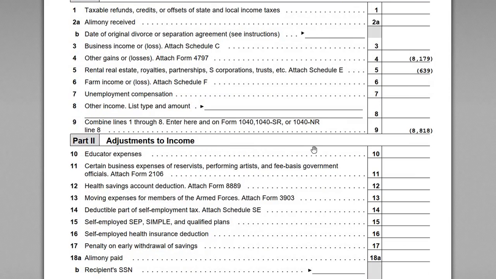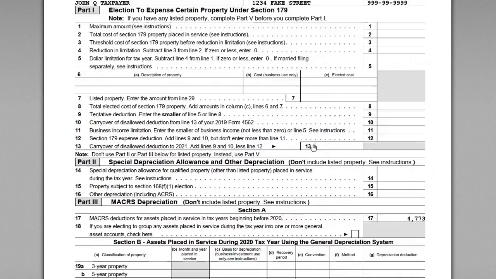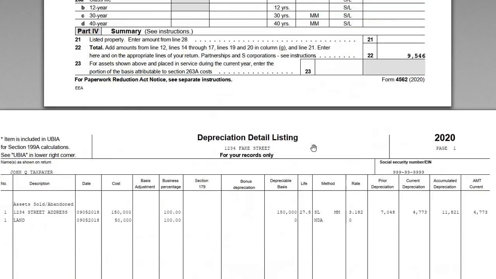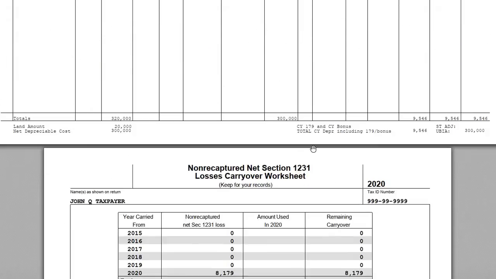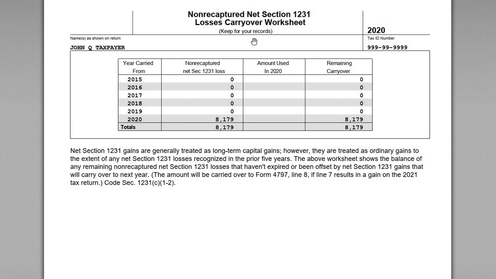So now that he's taken that loss and it's being applied against his other income, this is where he has to create a roll forward schedule. Now this is just kept internally. You can see up here, the tax software we use does a nice little schedule here, and it highlights that you're keeping this for your records, right?